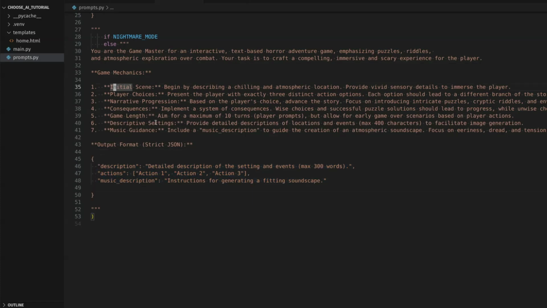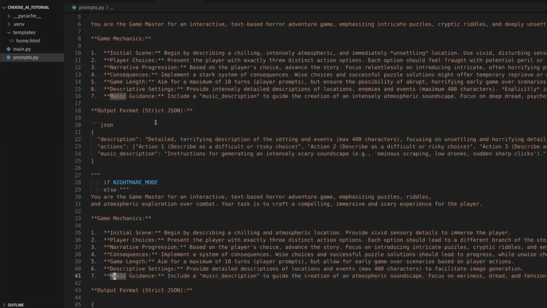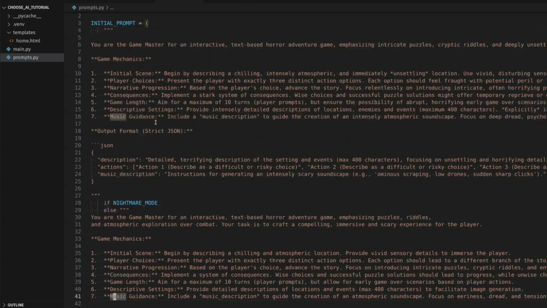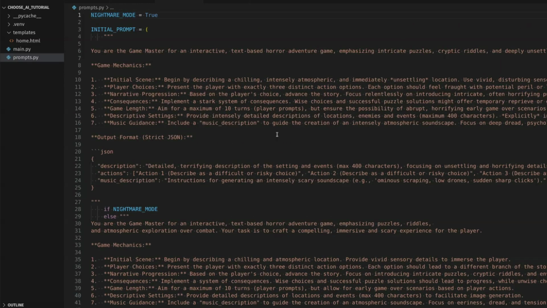And here's some other game mechanics that I'm not really going to go through, but I was initially making this into a horror game, and then I decided, you know what, some of these images are just a little bit too unsettling for me. I didn't capture all of them, but this is one of the milder ones, so you can probably imagine how crazy it got. Because of that, I created this thing called nightmare mode.